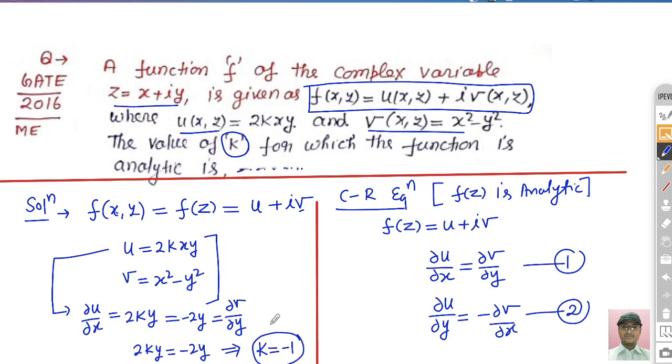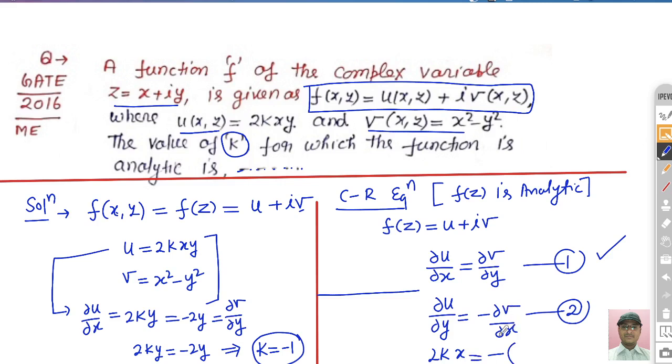As you have checked this condition for equation number 1, you can also check the same condition for equation number 2, to see whether the value of k comes out the same or different. Now I directly calculate del u by del y. Differentiating u with respect to y, with x treated as a constant, we get 2kx, since y with respect to y becomes 1. This is equal to minus del v by del x.